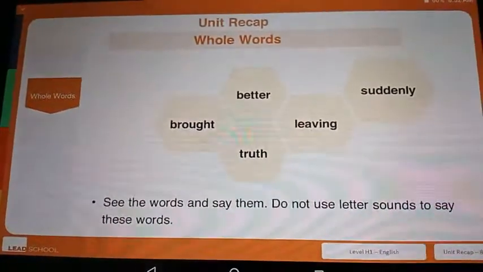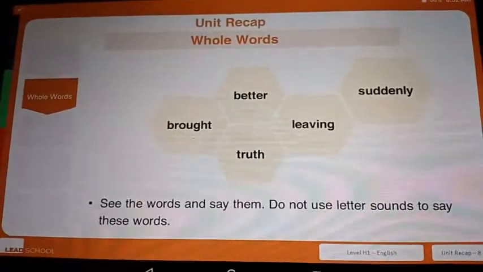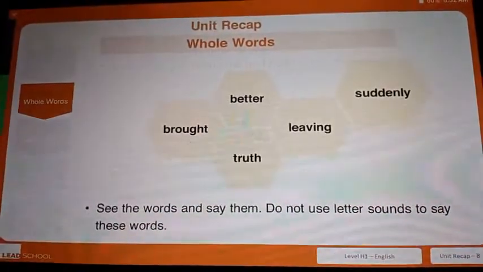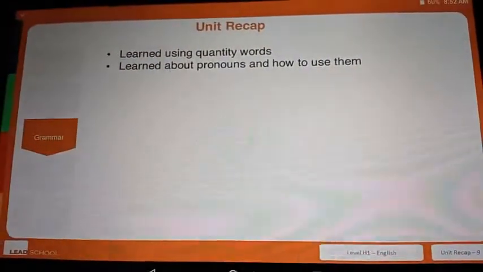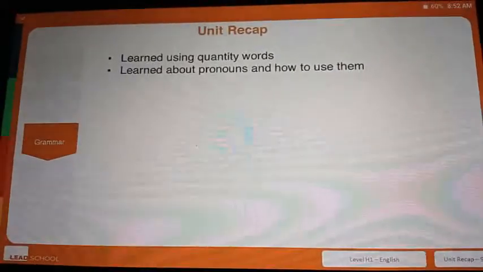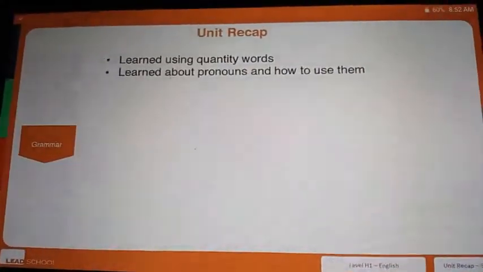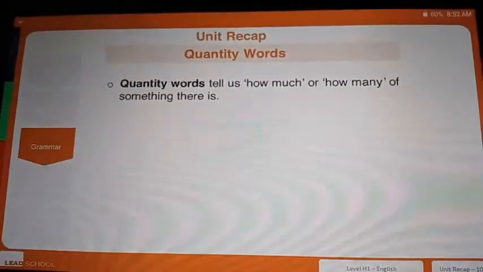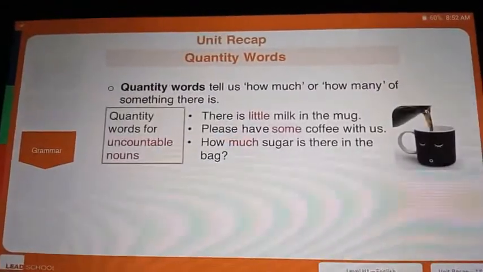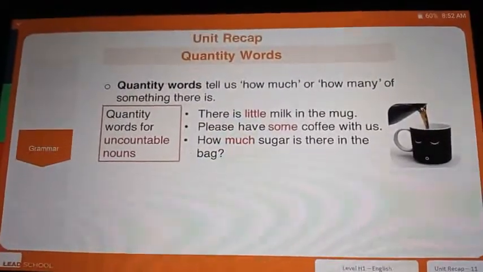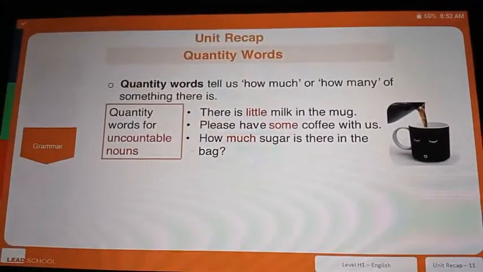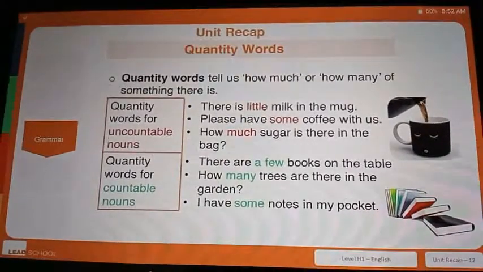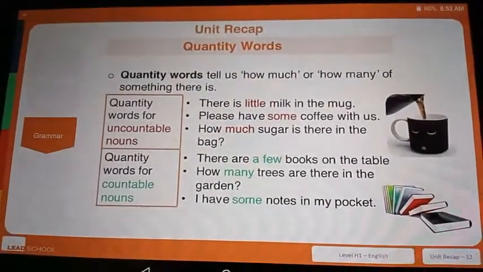Whole words are words in which we do not use letter sounds to read them. We see only the words and say them. In grammar, we learned using quantity words and also learned about pronouns and how to use them. Quantity words tell us how much or how many of something there is. Quantity words used for uncountable nouns are a little, some, and much. Quantity words used for countable nouns are a few, many, and some.